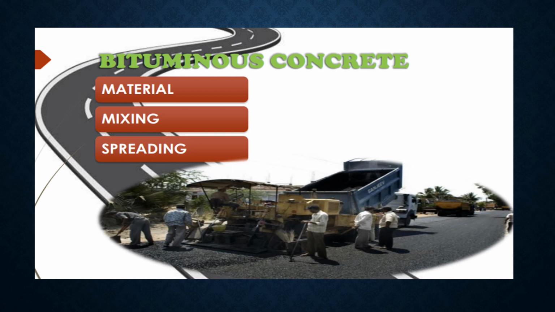The dense bituminous macadam layers are to be laid in a single or in multiple layers, each of thickness 50 to 100 mm. Semi-dense bituminous concrete, SDBC, wearing course of thickness 25 or 40 mm laid in a single layer, and bituminous concrete surface course layer of thickness 25 or 40 or 50 mm laid in a single layer. The materials required for the construction of these are bituminous binder of appropriate type and grade and coarse aggregate and fine aggregate fulfilling the specified proportions and gradation and suitable filler material.